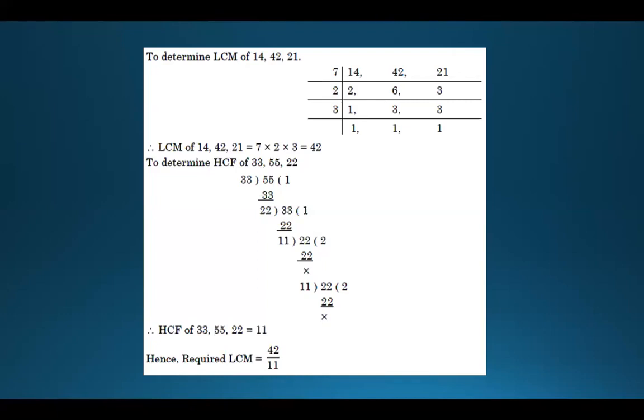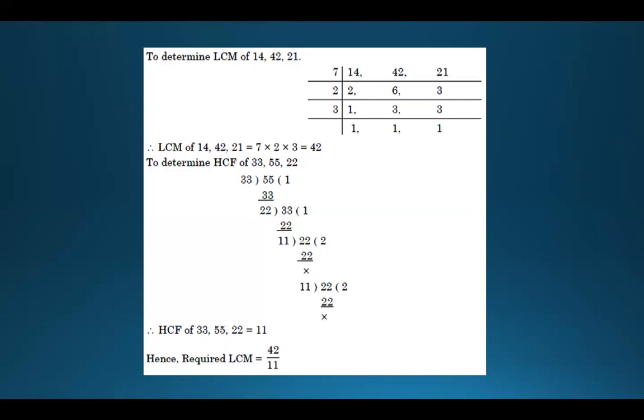For LCM, you can go for the common division method, and for HCF, when you get three numbers, you can take any two of those numbers. Like out here, we have taken 33 and 55. You can see that 55 is divided by 33. We get a remainder of 22. Then the initial divisor now becomes the dividend, and 33 is divided by 22. This cycle is repeated until we get a remainder of 0.